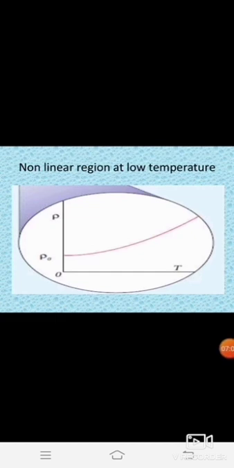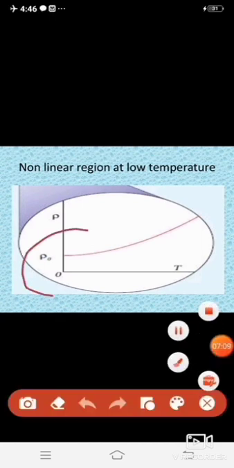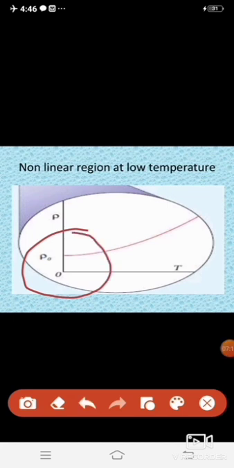It is a graph for the non-linear region at a low temperature. Already I explained to you. At a low temperature you can note that it is not linear. When the temperature decreases, it does not decrease linearly; it reaches a finite value.